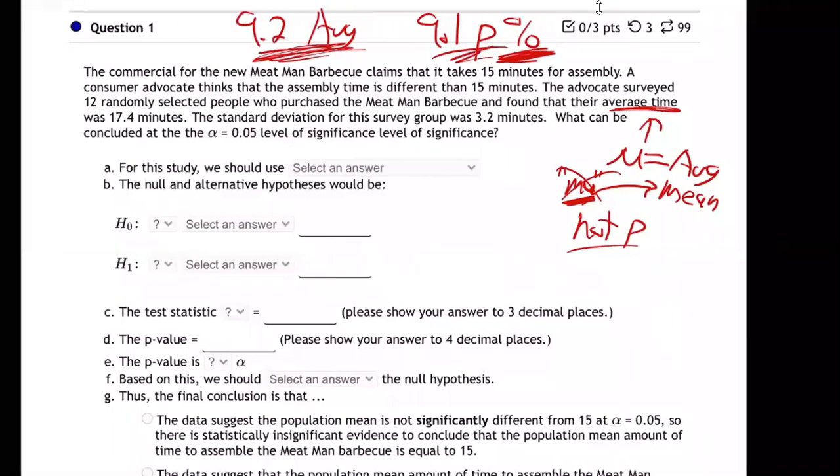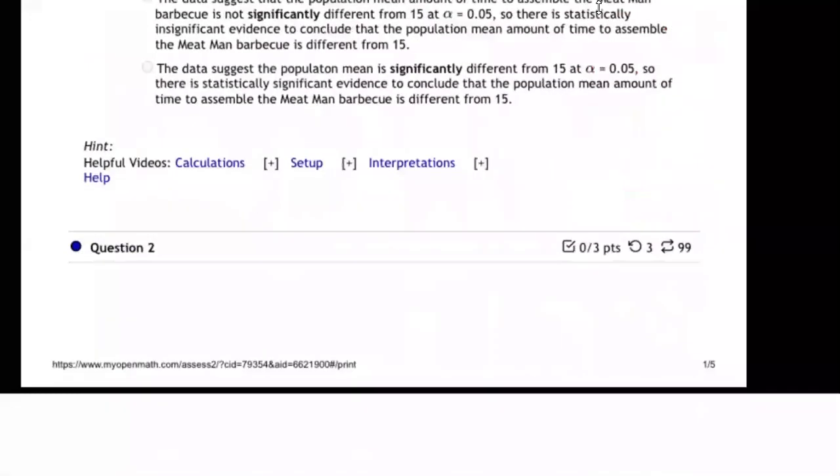You'll have P questions, percentage, and that goes for confidence intervals and hypothesis tests, chapter 8 and chapter 9. You're going to need to identify, is it a P question, a percentage, or is it an average question, a U question? It's an average question. There's no percentages anywhere in this question. It's a U average. So we come on down here.